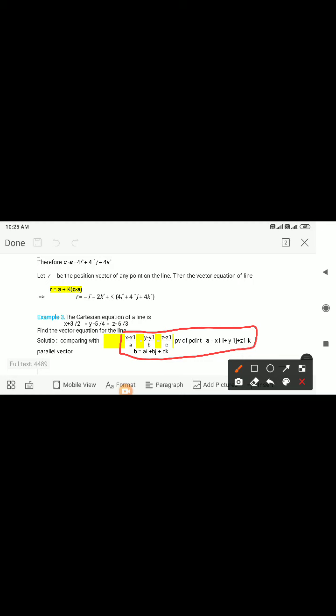So the position vector of point A will become x1 i plus y1 j plus z1 k. And the parallel vector b is a i plus b j plus c k.